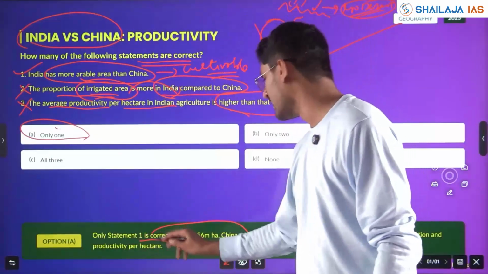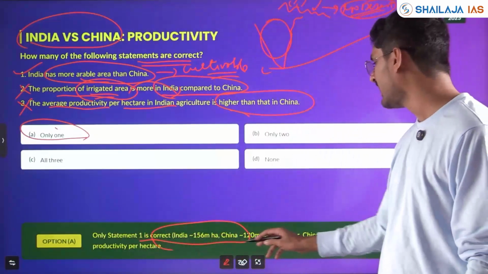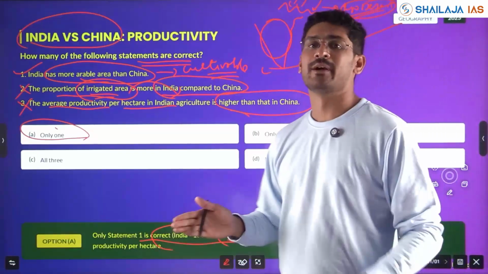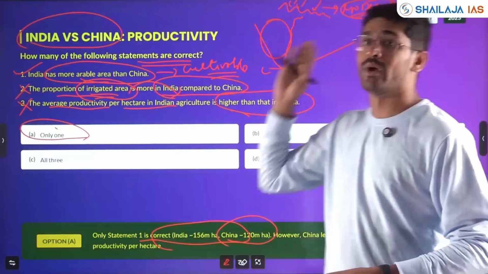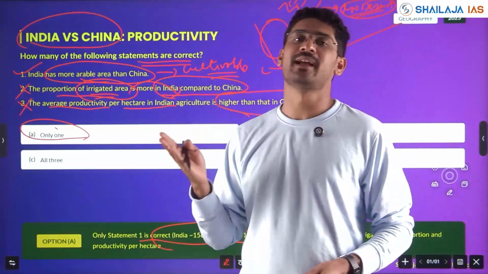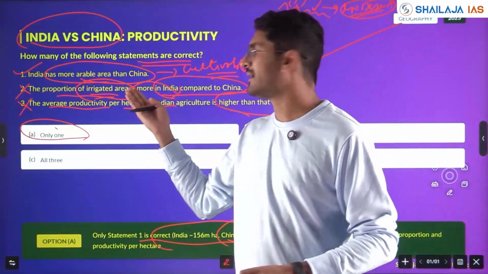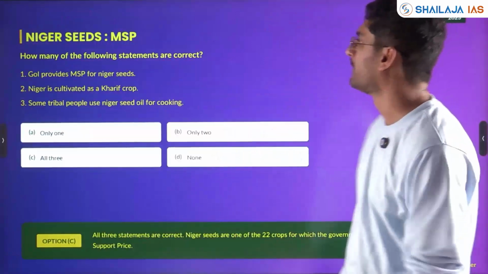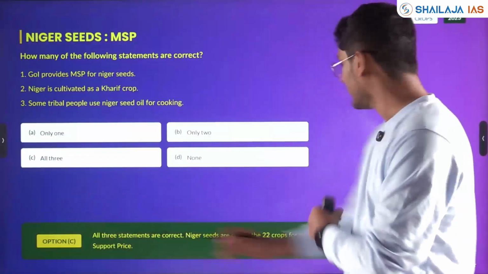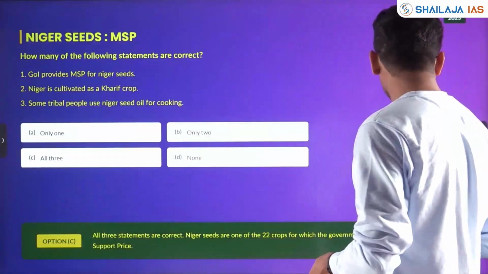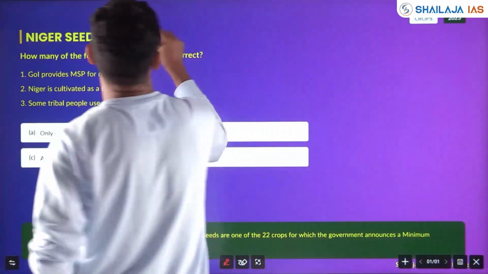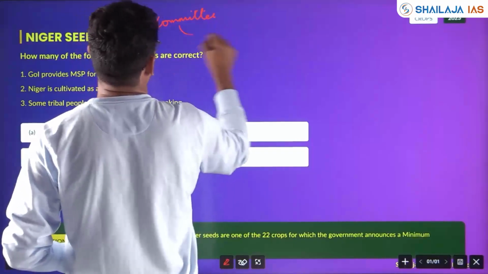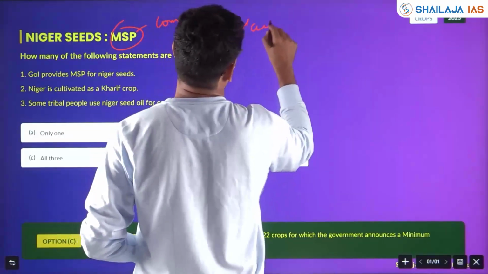Only statement 1. India 156 million hectares, China around 120 million hectares. The numbers might change, but you should know the concept behind it. Why China, even though bigger than India, has less arable land compared to India. Clear? Next, with respect to MSP, always in news. The committee calculation, Swaminathan committee, right?